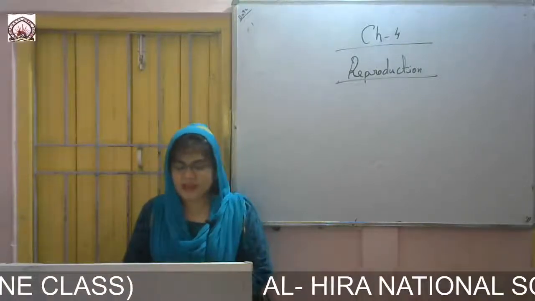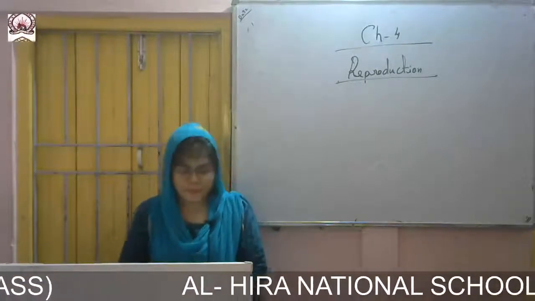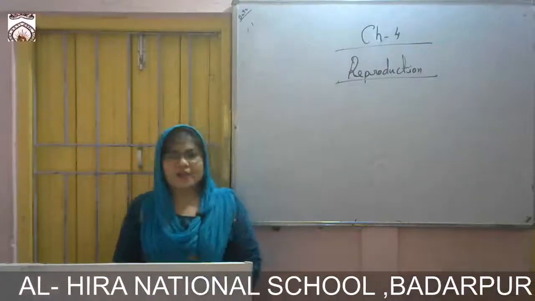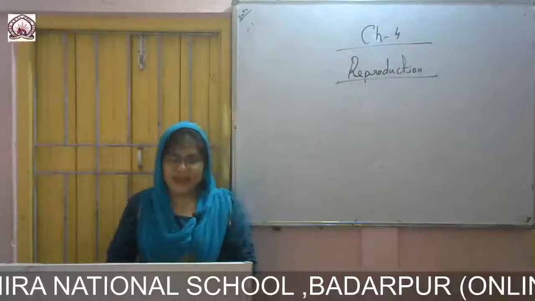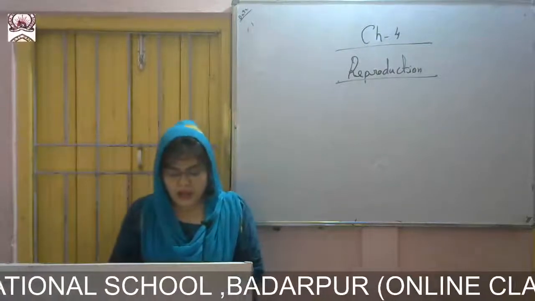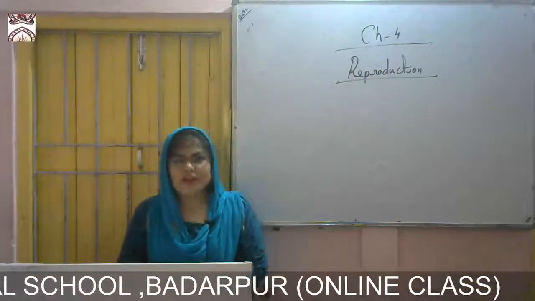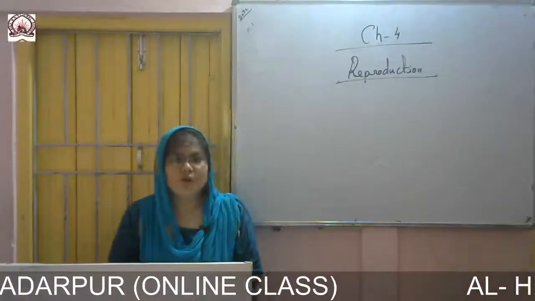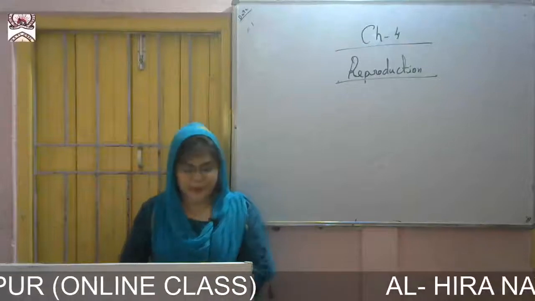In animals, the male cell or male gamete is called the sperm, and the female cell or female gamete is called the ovum or egg. So in animals, the male cell is said to be a sperm, the male gamete, and the female cell is the ovum, which is said to be the egg, okay.